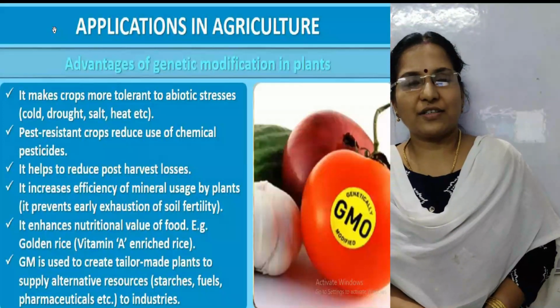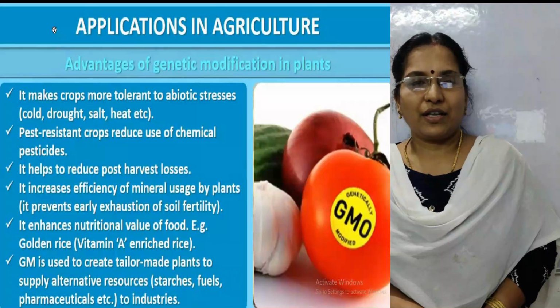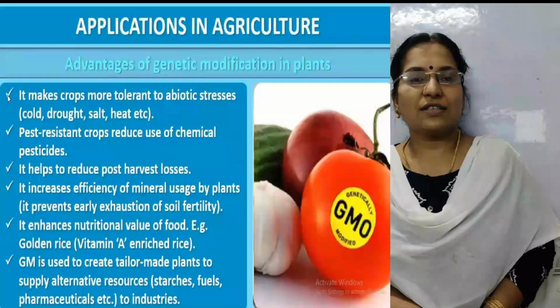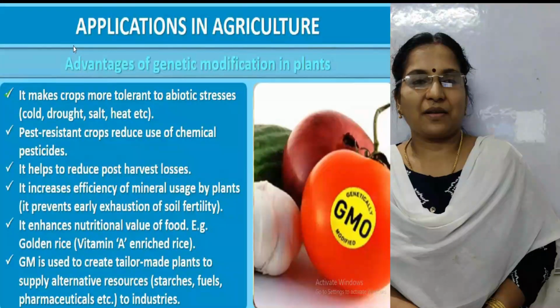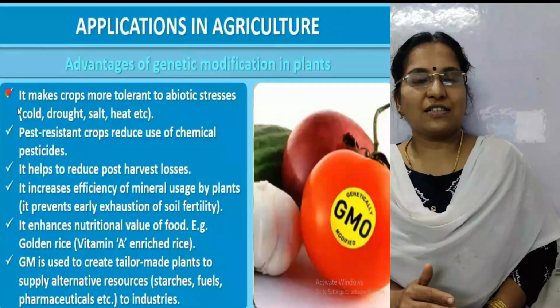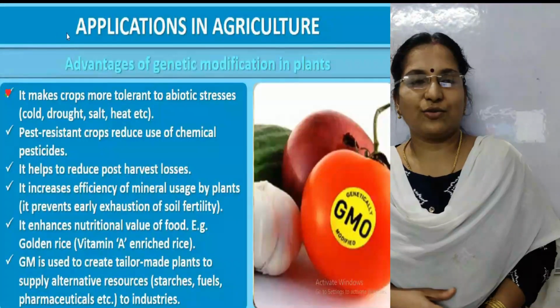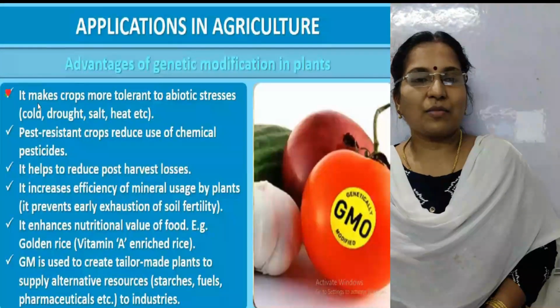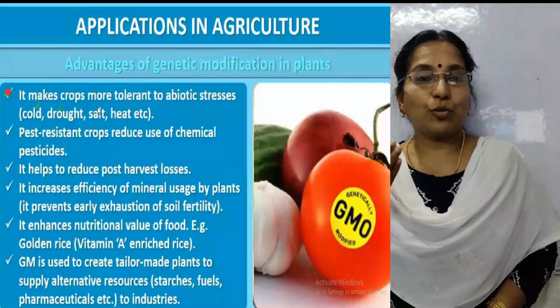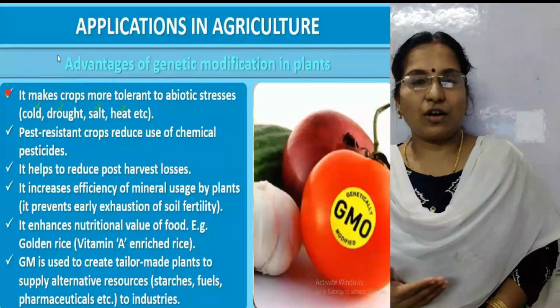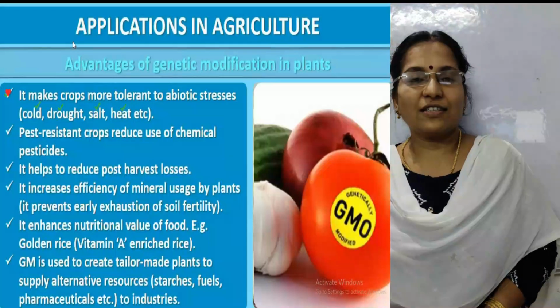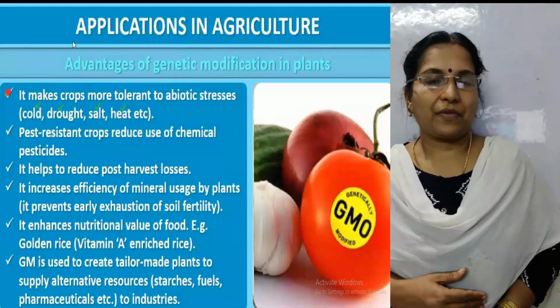What do you mean by abiotic stress? Abiotic stresses include cold, drought, salt, heat, etc. Based on the variations, the yield of the plant is reduced. So recombinant DNA technology helps to make crops more tolerant to all these abiotic stresses.